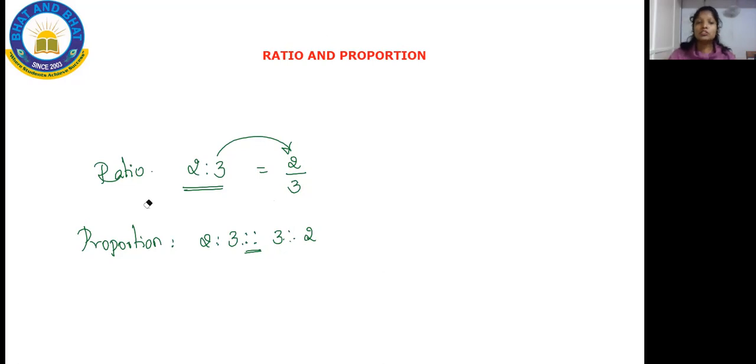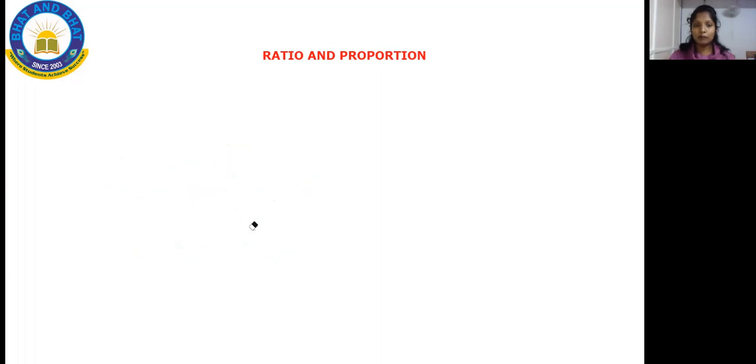Okay. So this is about the concept of ratio and proportion, and let me move on. I'm going to teach you in detail regarding this. Here there are no formulas for you, but there are a few tricks I'm going to teach you in this chapter. It is a formula free chapter. You can feel very easy in this chapter, only if you understand the problem, or else it will be very difficult. So firstly, I'll move on with the meanings. First we'll go with the meaning of a ratio. We'll see what the ratio is.